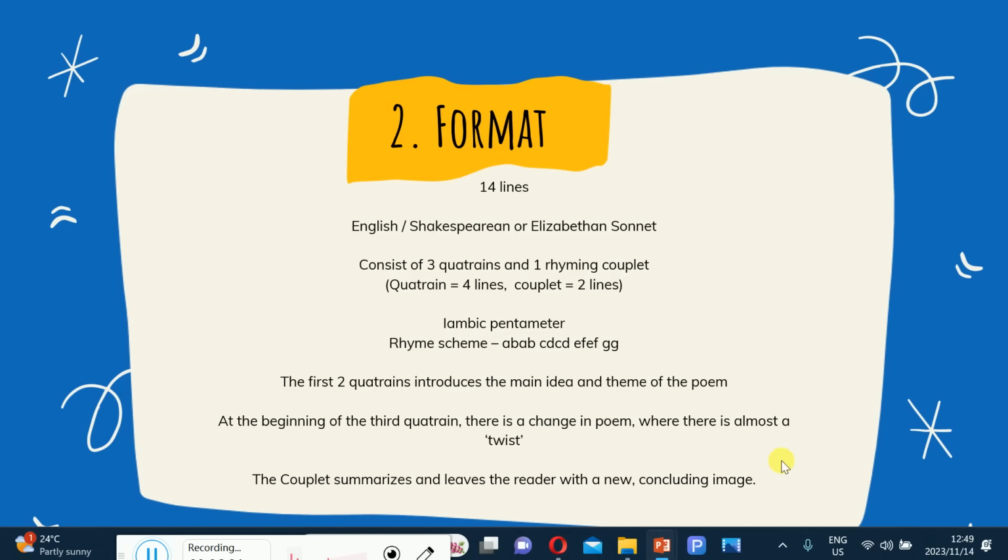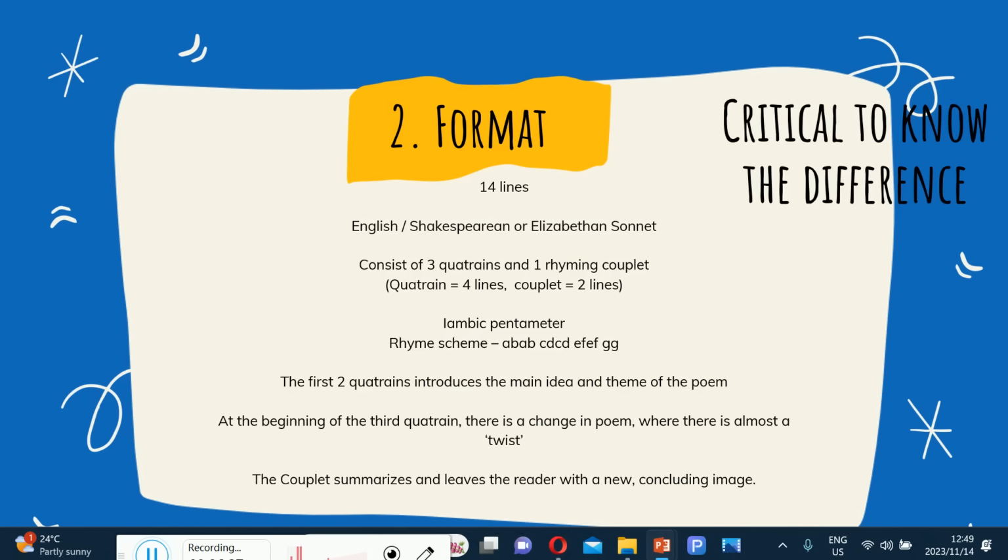So we are going to see those images, we are going to see those moods and those themes. And bear in mind also what I've told you, that you must be able to note if there's a transition in a poem where now the poet moves from one tone to the other and moves from one theme to the other, to embrace something totally different than what was embraced initially in the poem. So please be mindful of transitions, if not contrast, in poems. Critical to know the difference.